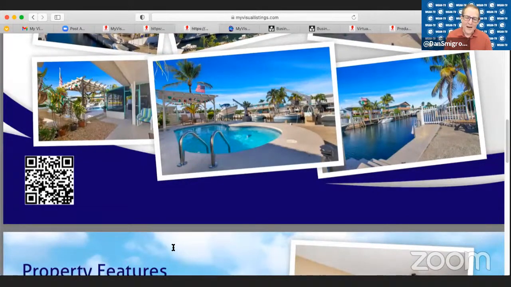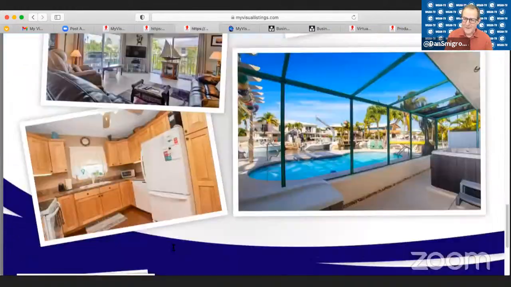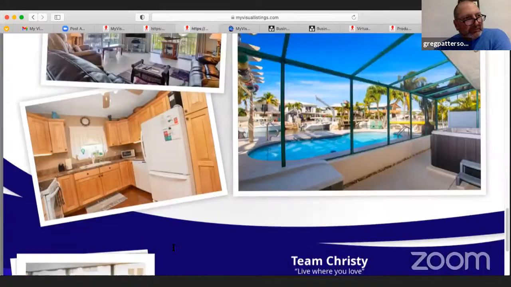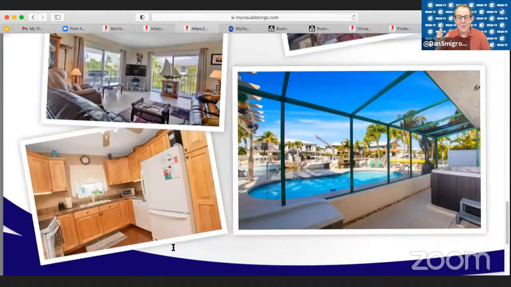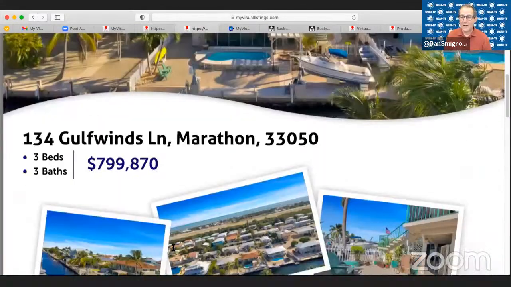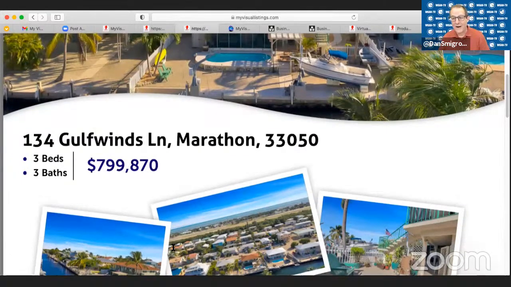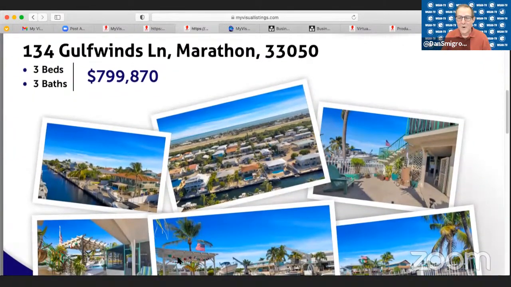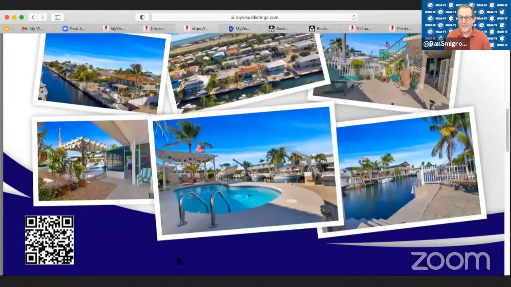So as I recall, when I created my one sheet, I was able to specify the URL that I wanted for that QR code to point to. Am I remembering that correctly? I'm trying to think of that. I'm almost positive that was the case. So if I decided I wanted to have it automatically open the Matterport tour, I could do that. If I wanted it to go to the single property website, I could do that. If I wanted it to the branded single property website, I could do that. If I wanted it to go to the agent's website, I could do that. Tell you what, if it doesn't do that, that's a feature you'll build out.